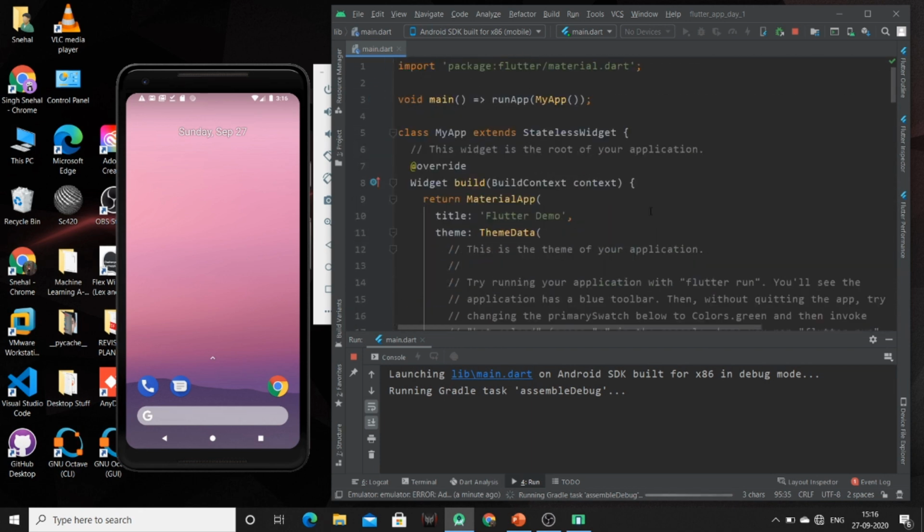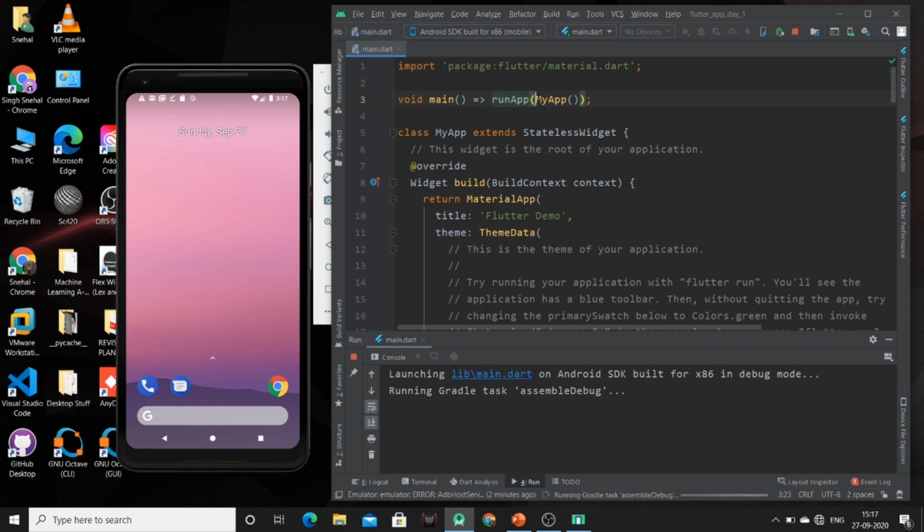Now, as I have mentioned earlier, in that also we have to first of all create one main function, as the compiler will check for this function and will start its execution from this function. Now here the main function is created. Inside that we have mentioned one function, that is run app. Now this is the function which is responsible for running our app in the physical or virtual device.